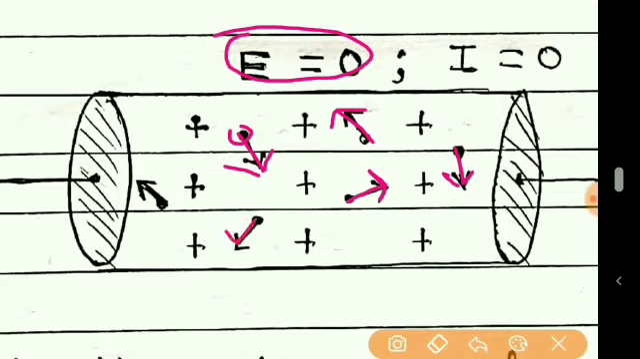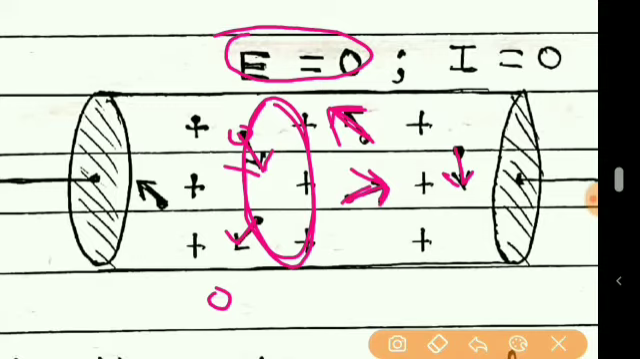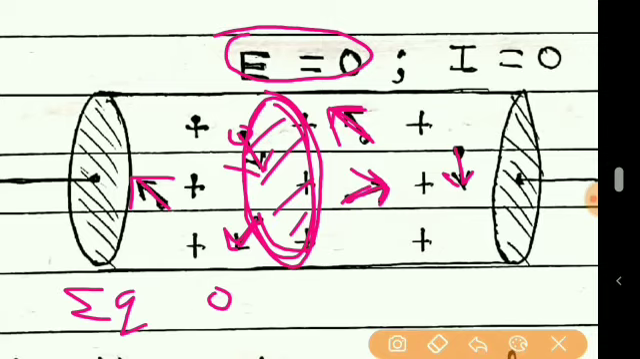So in that case, for any cross section you consider, the net amount of flow of electrons in one direction is zero, because as they are random, the summation will give you 0 through any cross-sectional area. And so if the net charge flowing, that is summation of q, is equal to 0, then the current will also be 0.